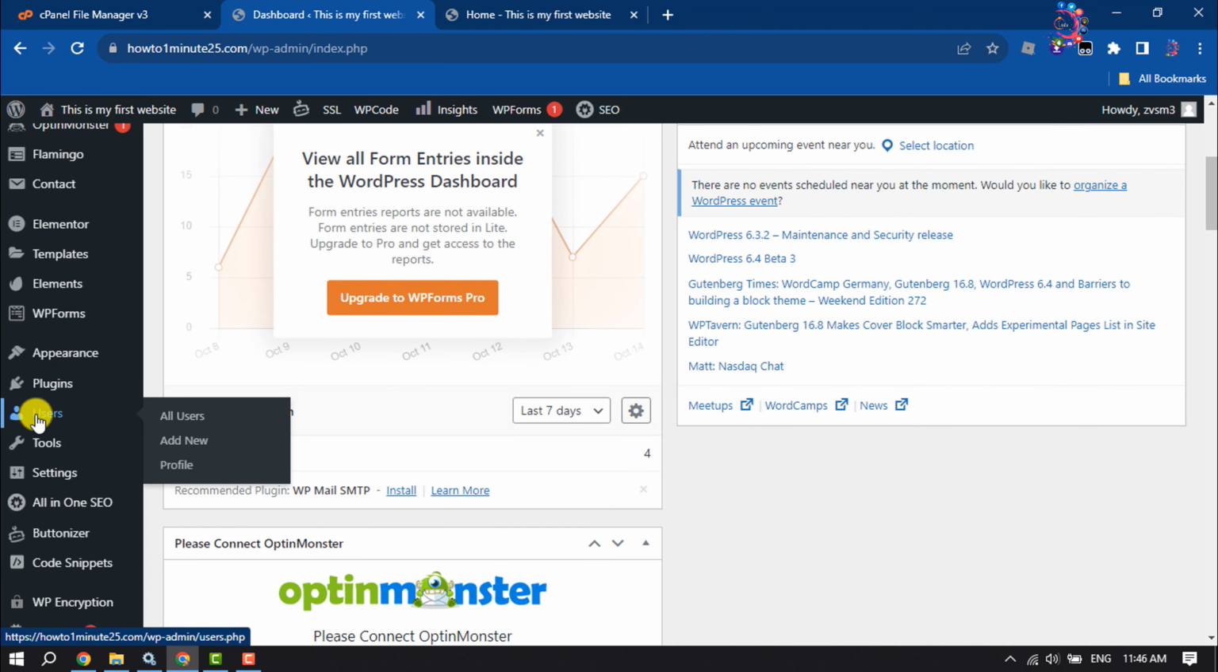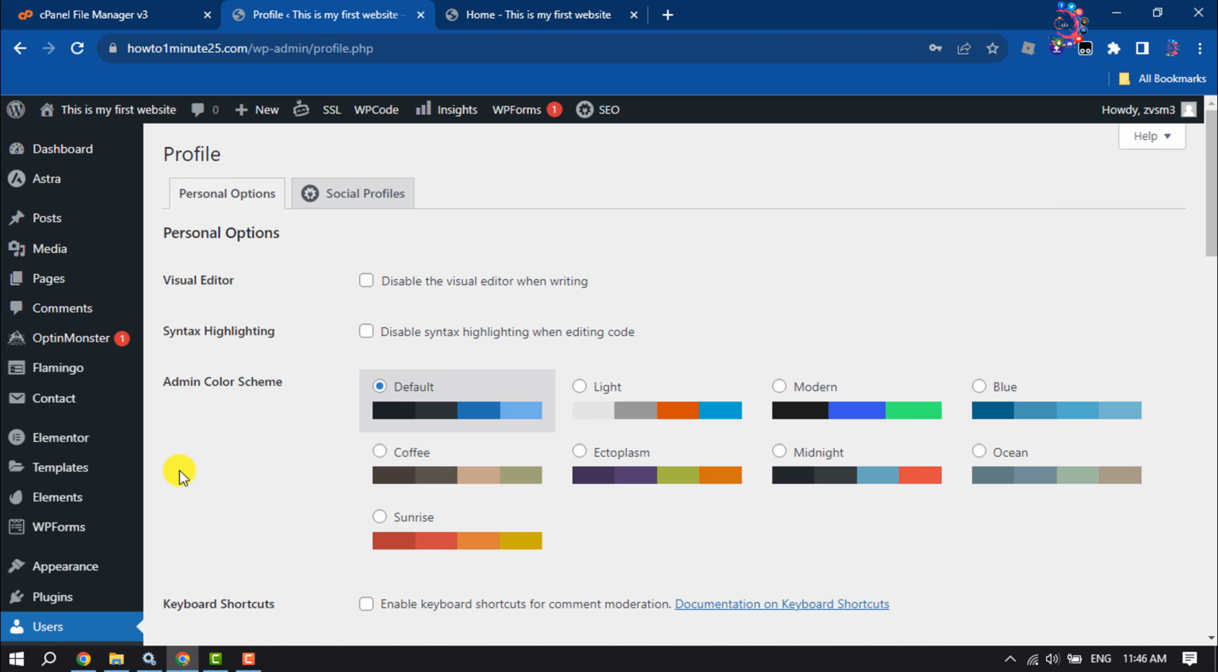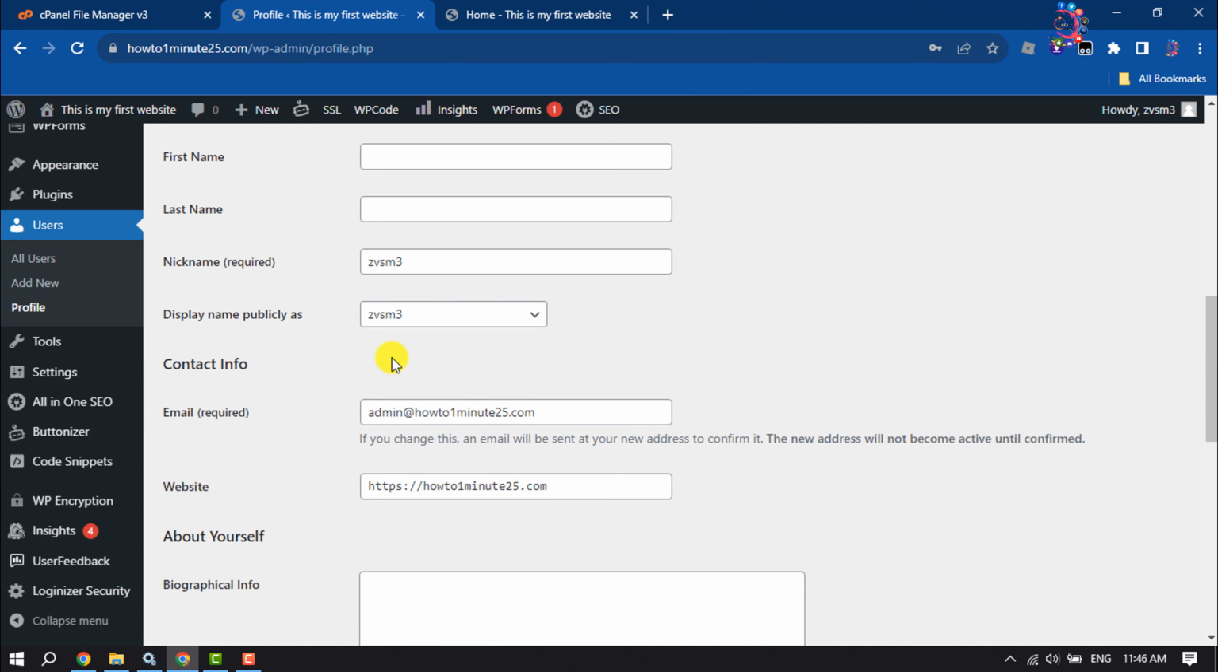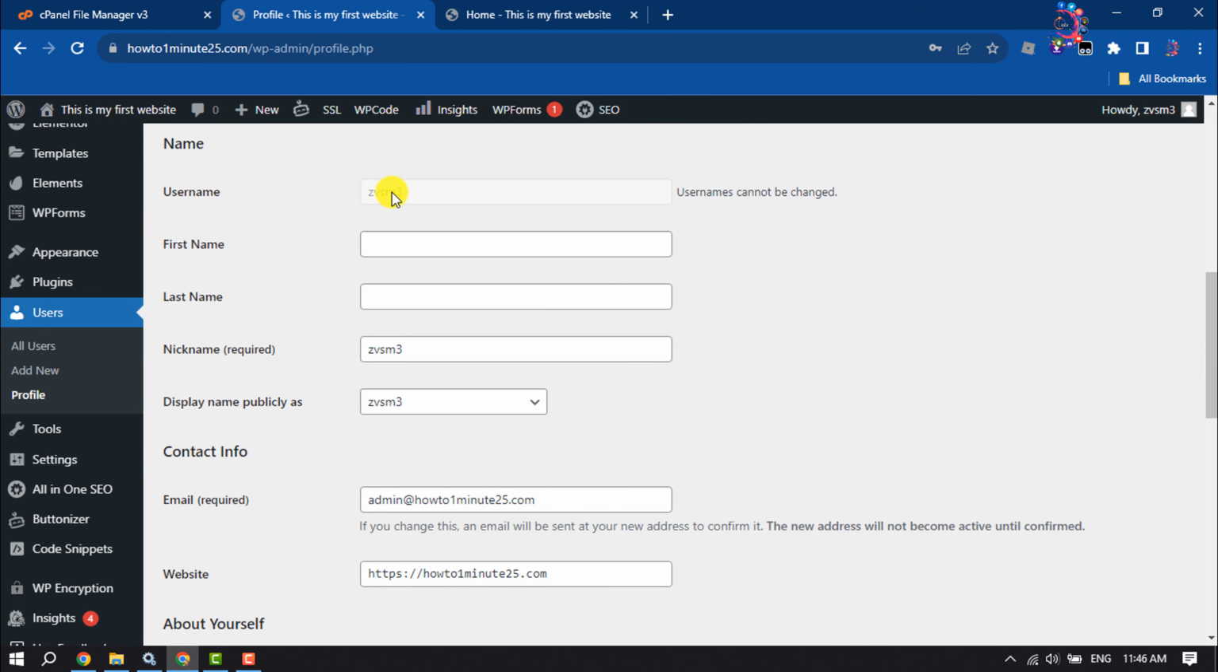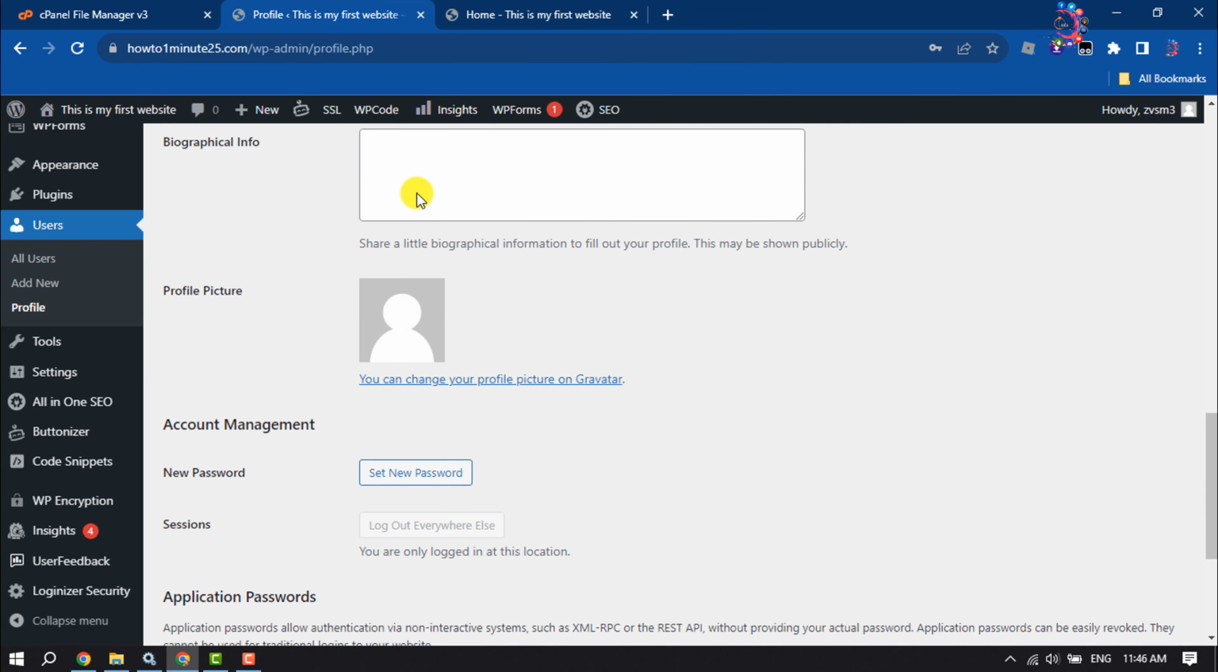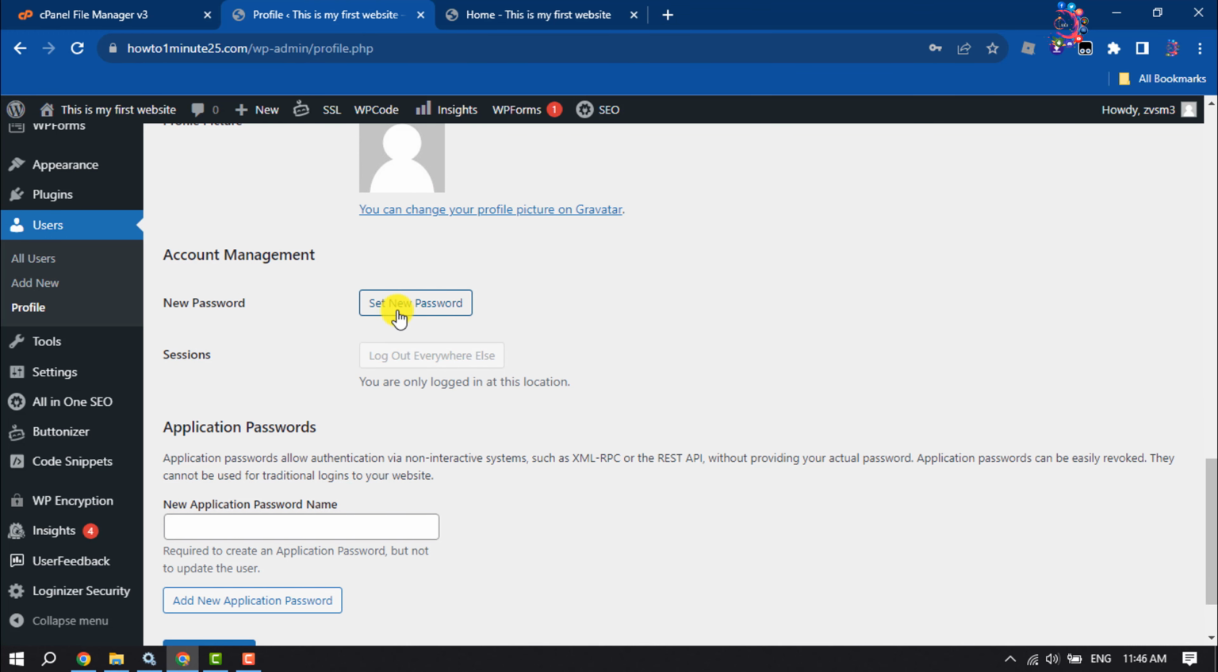Hover over Users and click on Profile. Scroll down and here you will get your username. To change your password, scroll down and here you will get this option, Set New Password.